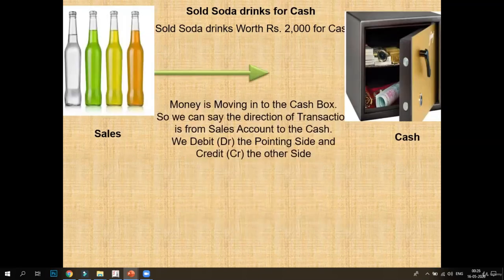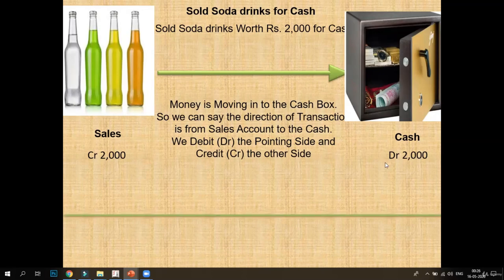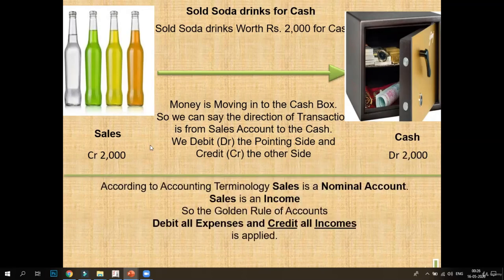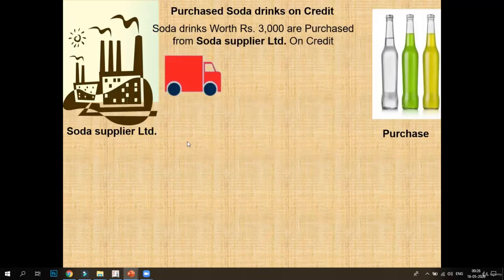Likewise, the third transaction is the company sold soda drinks worth rupees 2000 for cash. So here the cash will be debited and the sales will be credited. Cash is a real account, and sales is a nominal account. Correct. The real account will be debited and the sales account, the nominal account, will be credited.